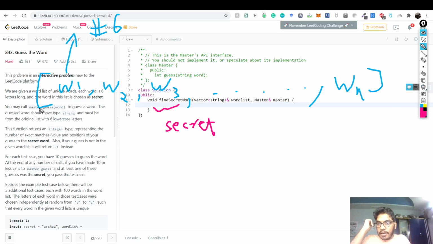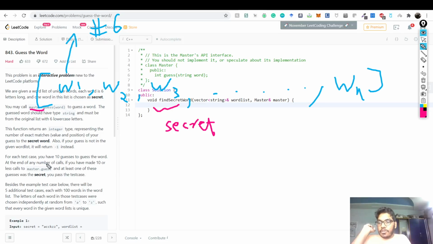Now there is this master function, master.guess. This Master API interface is implemented, and it has this guess method, and we can call this master.guess method. The guessed word should have type string, and it must be from the original list with 6 lowercase letters. The function returns an integer representing the number of exact matches, value and position, of your guess to the secret word. Also, if your guess is not in the given word list, it will return -1 instead.